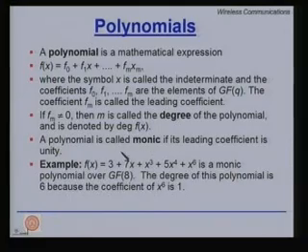A polynomial is called monic if its leading coefficient fm is unity. So, for example, this is a monic polynomial over GF(8). Why is it over GF(8)? Please note all the coefficients belong to elements of GF(8), 0, 1, 2, 3, 4 up to 7, but the highest power is x raised to the power 6, so it is a degree 6 polynomial, the leading coefficient is 1, hence it is called a monic polynomial.